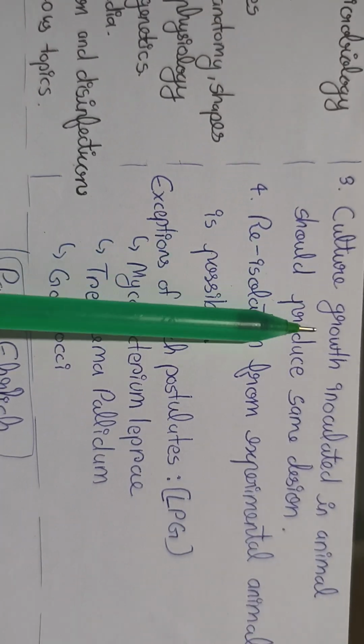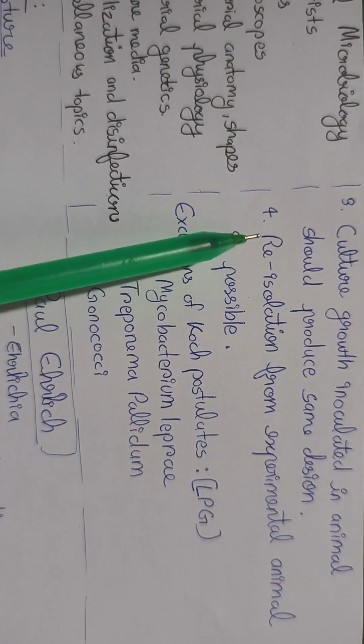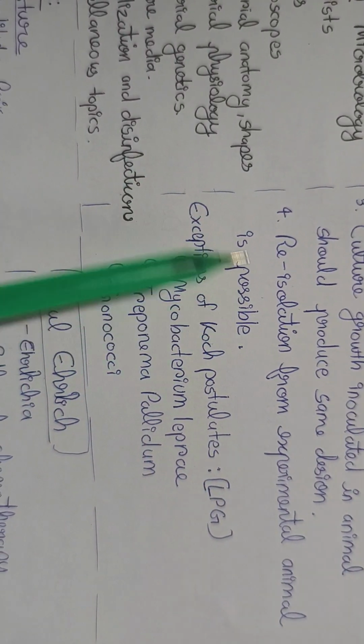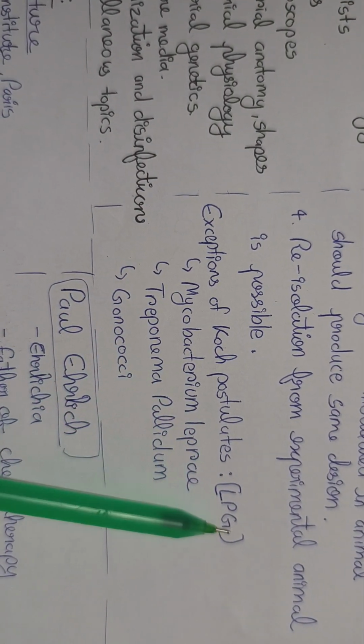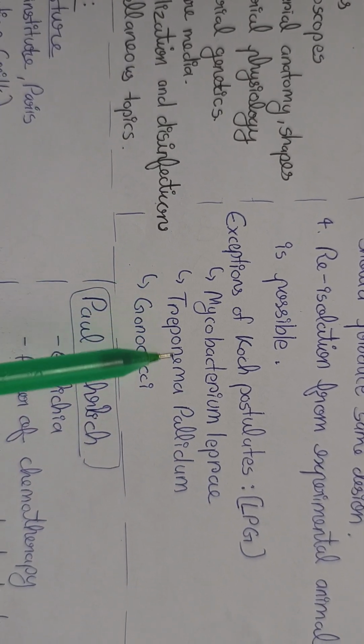is possible, growth culture inoculated in animals should produce the same lesion, re-isolation from the experimental animal is possible. Exceptions to Koch's postulates are LPG: L for Mycobacterium leprae, P for Treponema pallidum, G for gonococci.